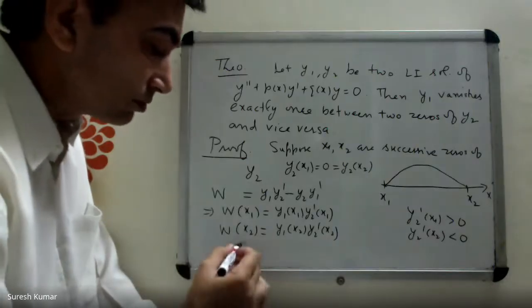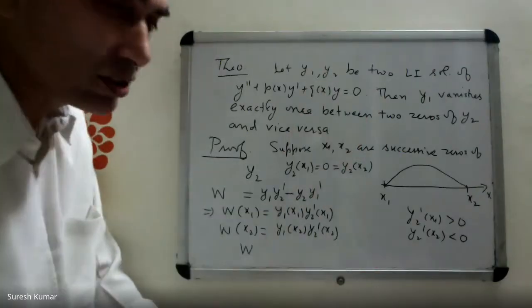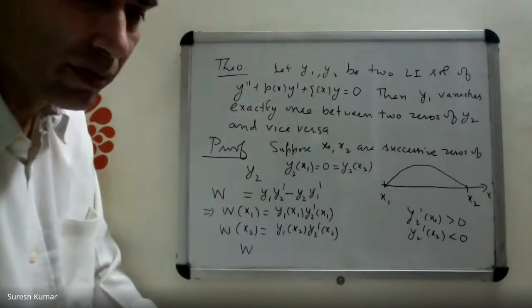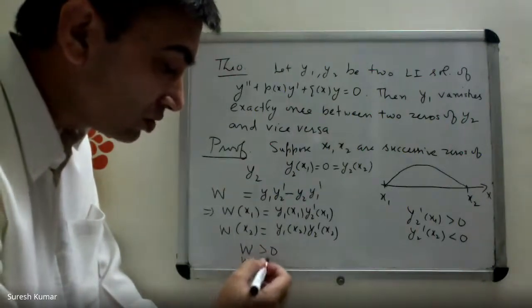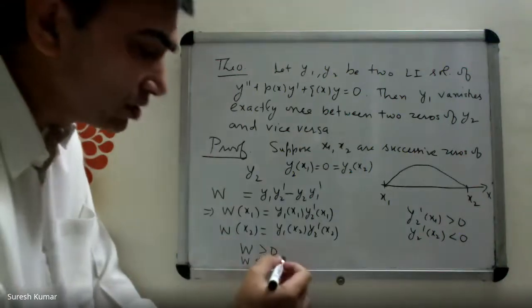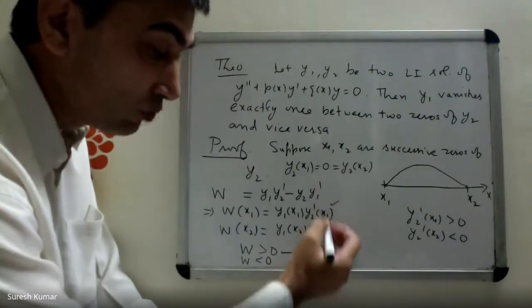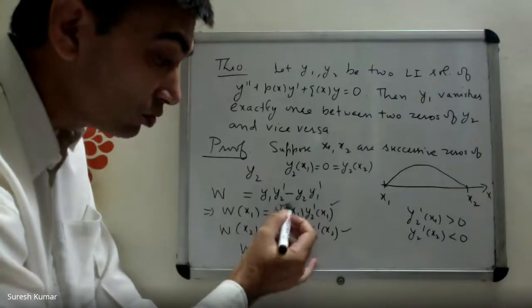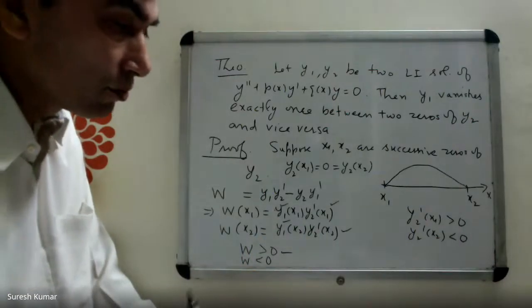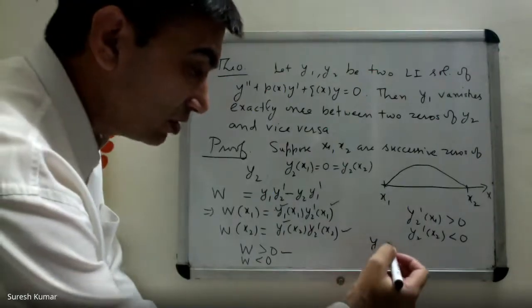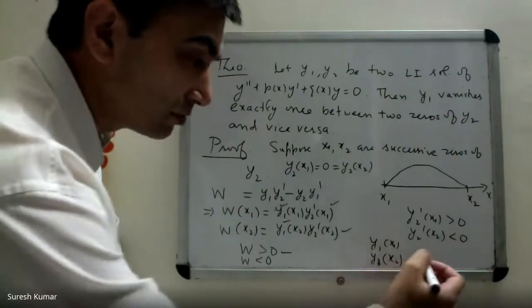What can you say about the Wronskian? You know the Wronskian of independent solutions is always non-zero. And non-zero means either it always stays positive or always negative. Let's say it's always positive. These you have already tested, these are positive. These are of opposite sign. What can you say about these two now? Can I say that y1 x1 and y1 x2 are of opposite sign?